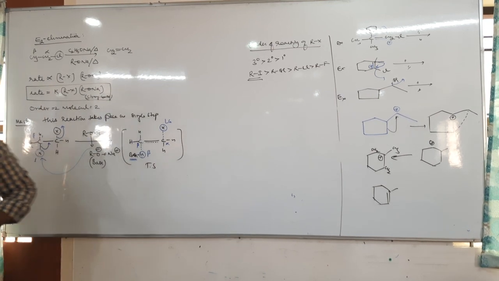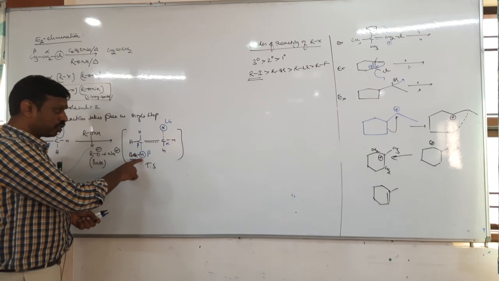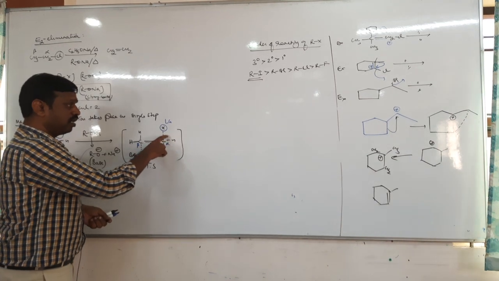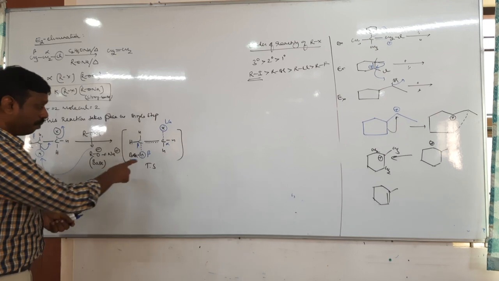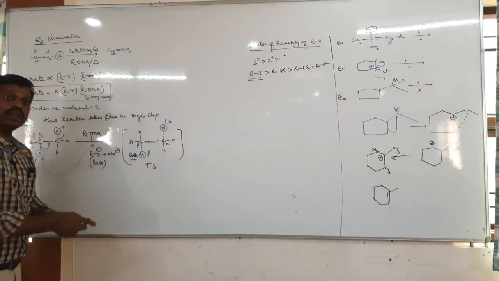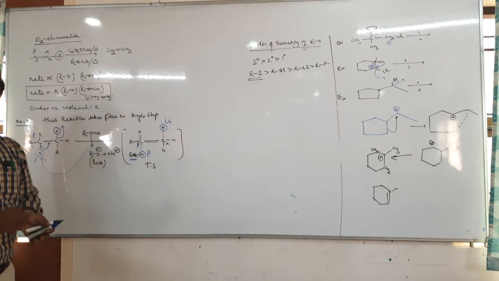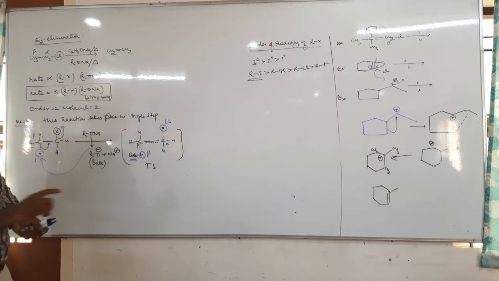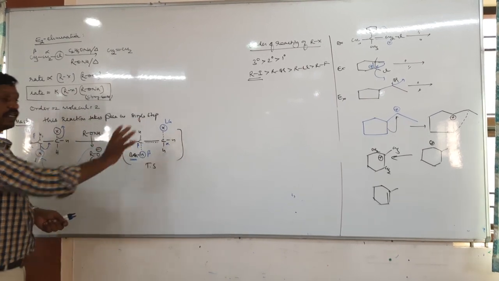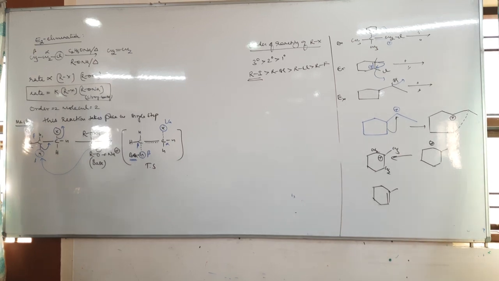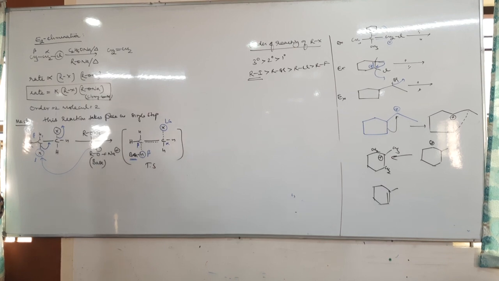Therefore, in E2 elimination, the beta hydrogen, beta carbon, alpha carbon, and leaving group should be present in the same plane, and the beta hydrogen and leaving group should be in opposite directions. This kind of arrangement is called anti-periplanar. If an anti-periplanar arrangement is possible, then only E2 elimination is possible.